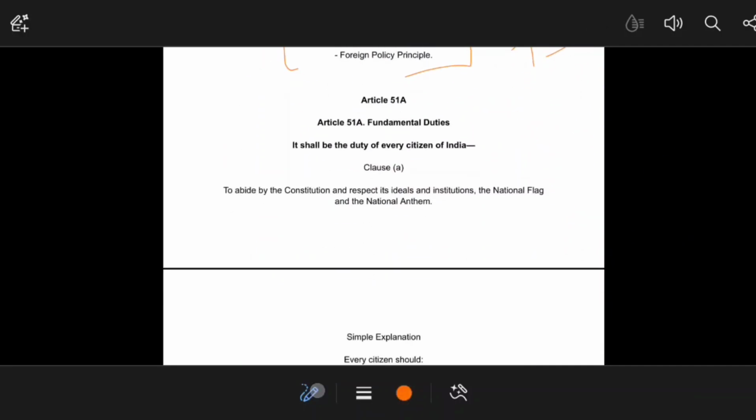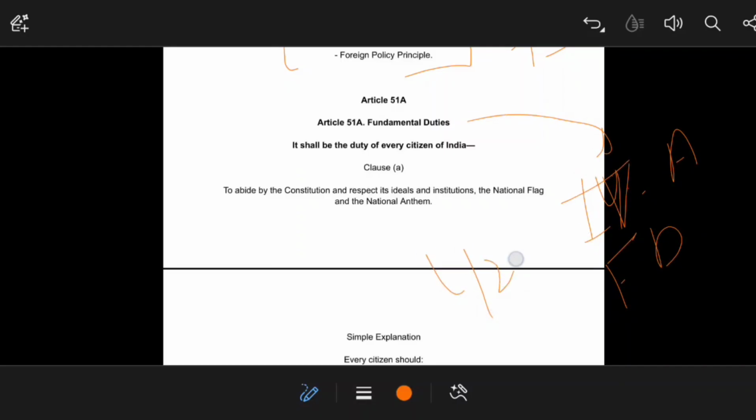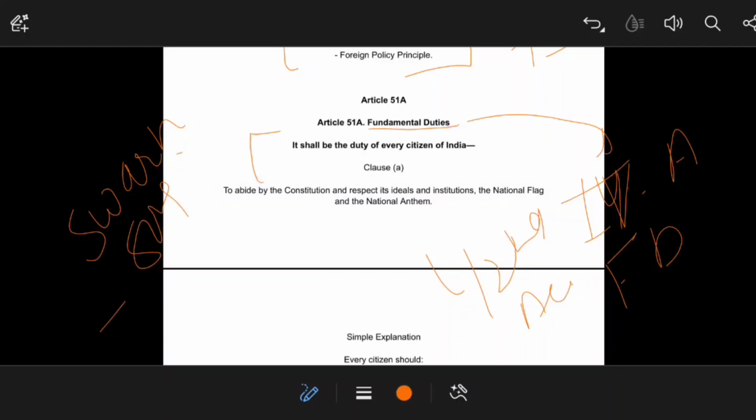Now Article 51A. This article is contained in Part IV-A, fundamental duties, added by the 42nd Amendment Act on the recommendation of the Swaran Singh Committee, that you should know. So it is about fundamental duties, and it shall be the duty of every citizen of India to follow all the duties that are mentioned here.